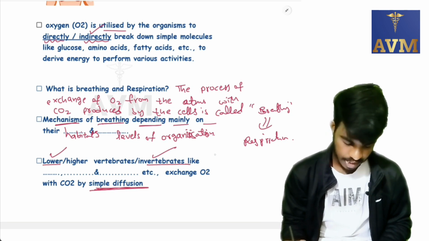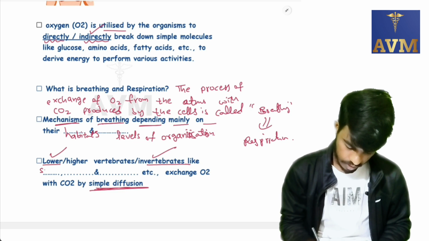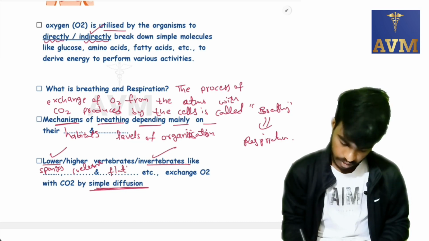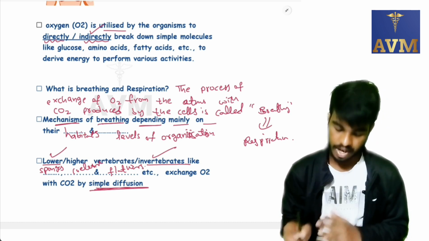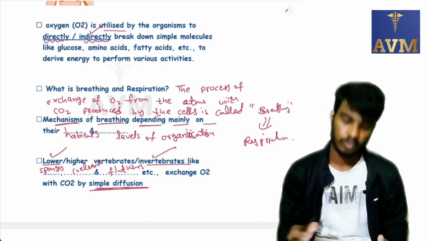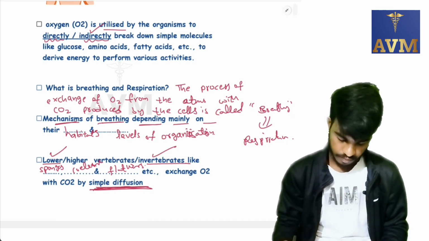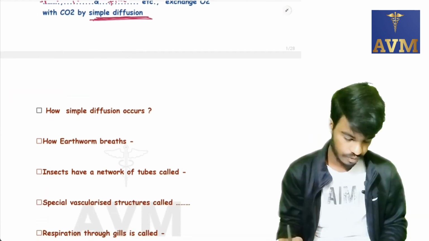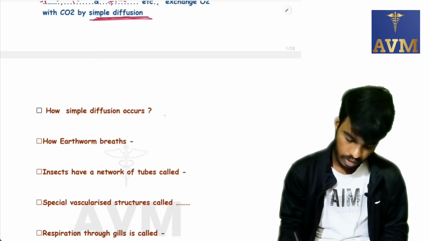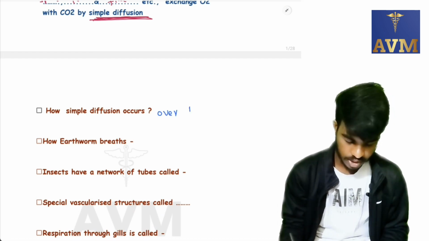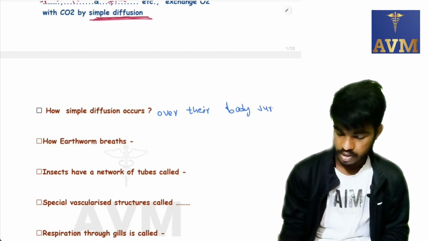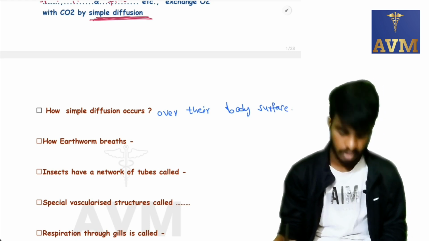Lower invertebrates like sponges, coelenterates and flatworms exchange O2 with CO2 by simple diffusion. These are lower invertebrates. And next, how does simple diffusion occur? Simple diffusion occurs over their body surface.